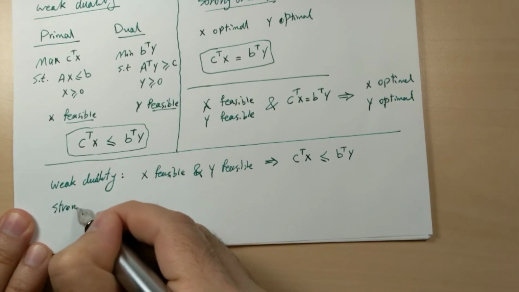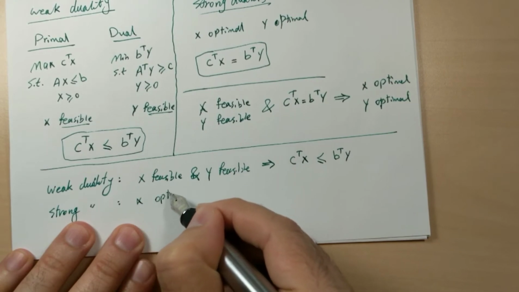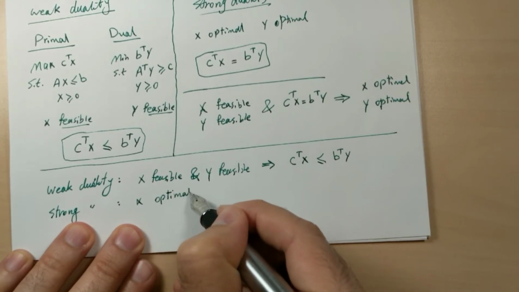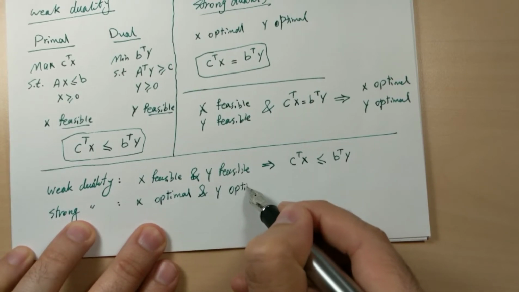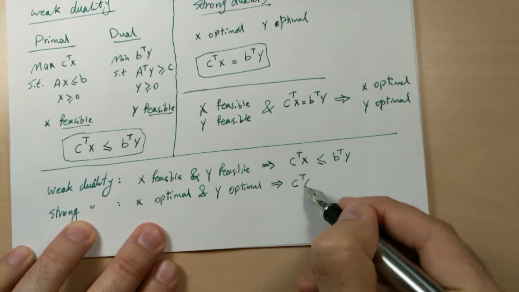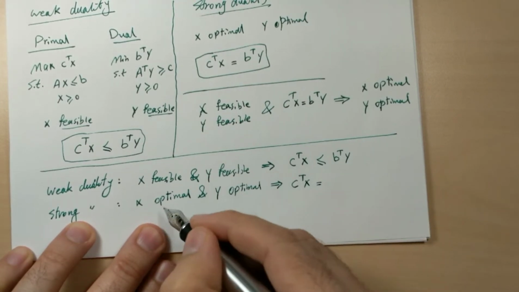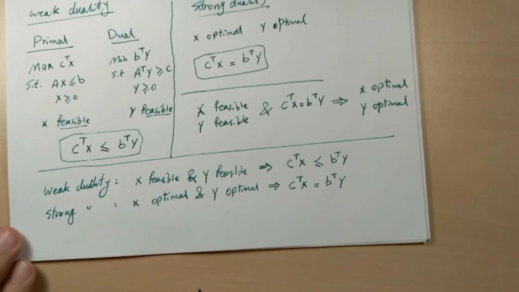Strong duality says that if X is optimal to the maximization problem, Y is optimal to the minimization problem, we can conclude that the objective values of these two problems at those optimal points are equal.